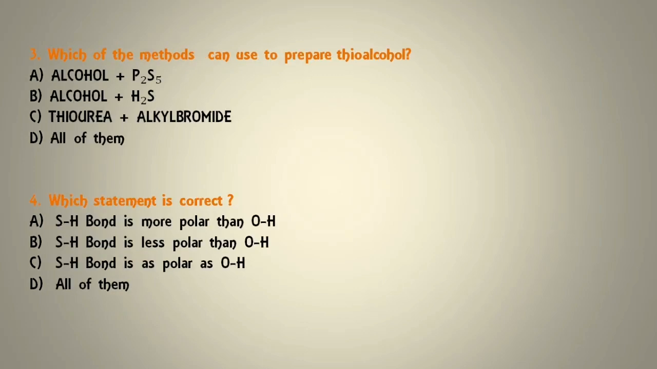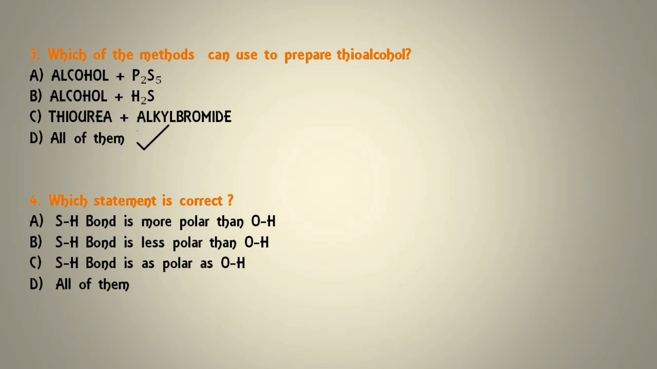Next question. Which of the methods can use to prepare thioalcohol? When alcohol reacts with P2S5, when alcohol reacts with H2S, when thiourea reacts with alkyl bromide, or all of them? So the correct answer is D, all of them, because all these three are methods for the preparation of thioalcohol.